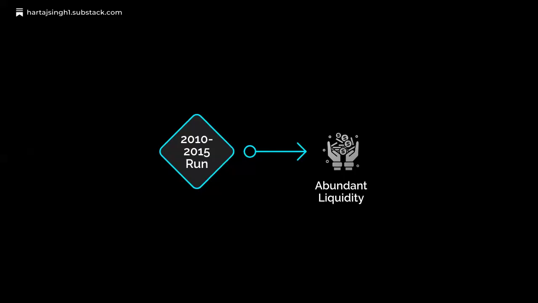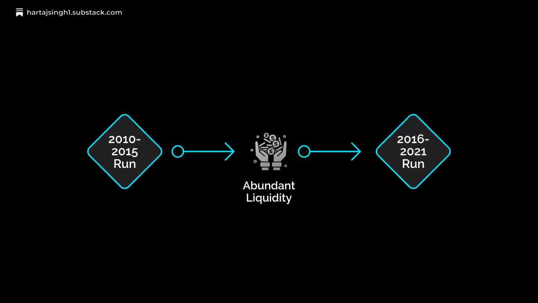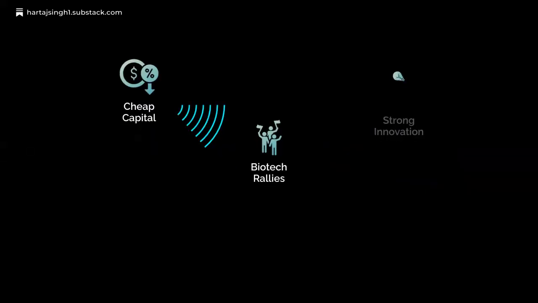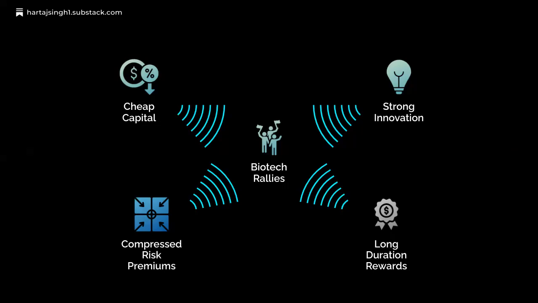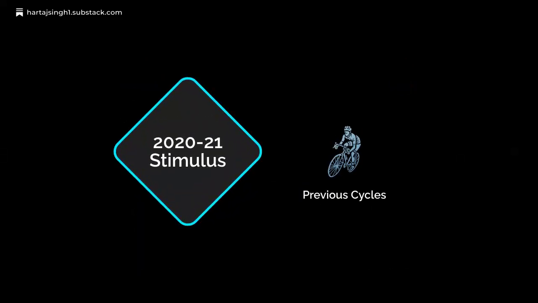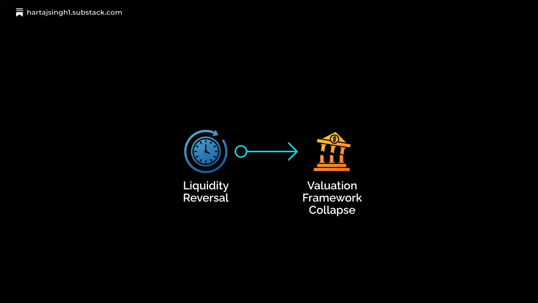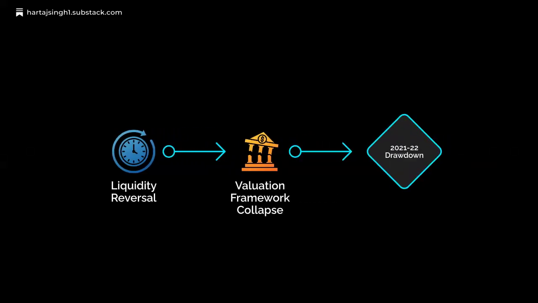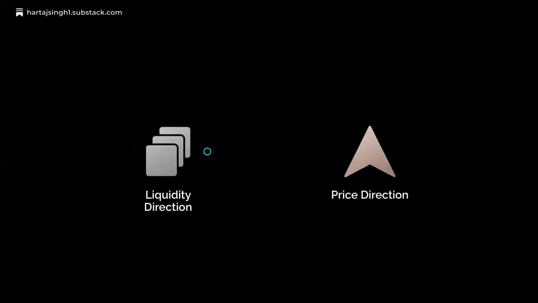The 2010-2015 and 2016-2021 rallies both emerged from abundant liquidity and low discount rates. Cheap capital, strong innovation, compressed risk premiums, and rewards for long-duration assets all converge to drive biotech rallies. The 2020-21 stimulus period intensified these dynamics, with zero rates and unprecedented support. When liquidity reversed, the valuation framework collapsed, leading to the 2021-22 drawdown, the worst in ETF history. Liquidity direction determines price direction over the long term.